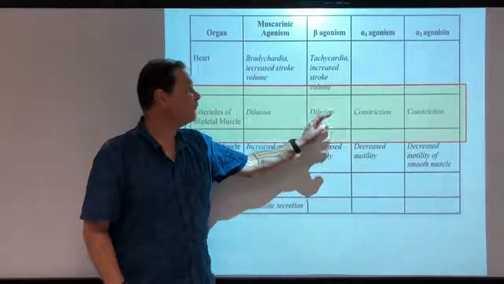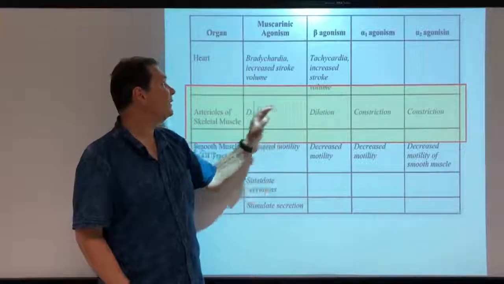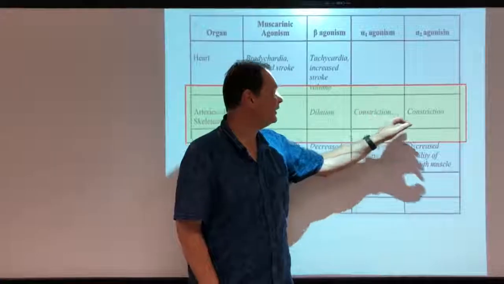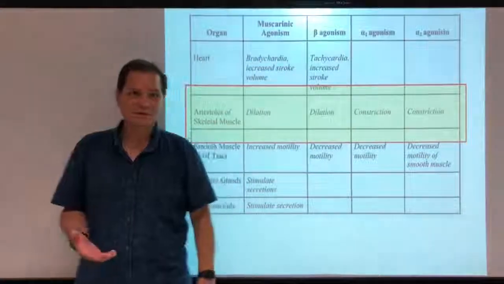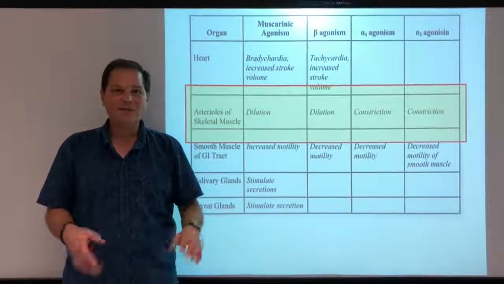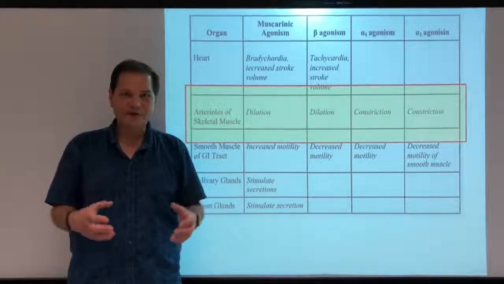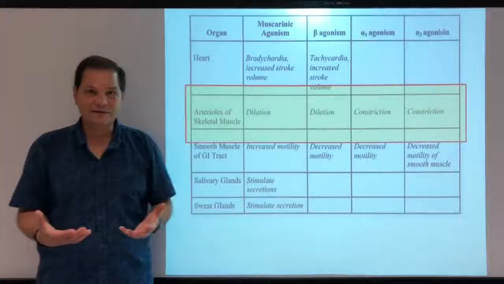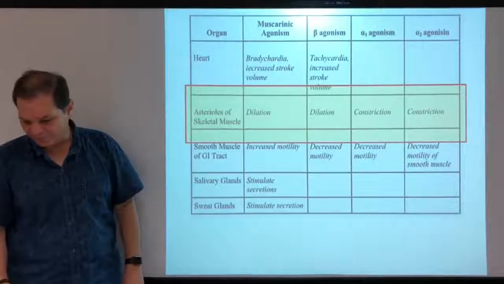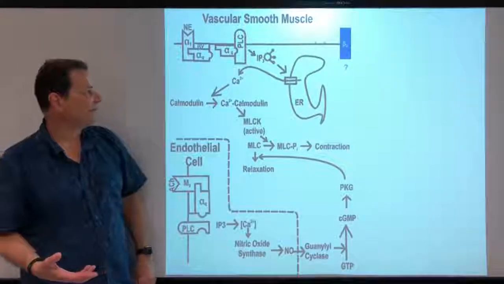Arterioles have all four of these receptors. They have alpha 2, alpha 1, beta, and muscarinic. The muscarinic causes dilation, the beta causes dilation, the alpha 1 and alpha 2 cause constriction. So we're going to talk a little bit about how all these receptors operate, and then at the end I'm going to talk to you about how the system operates with all these receptors acting together. Okay. But first, let's cover the individual receptors. So first of all, let's cover the alpha 1 receptor.